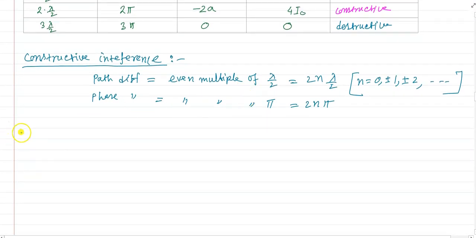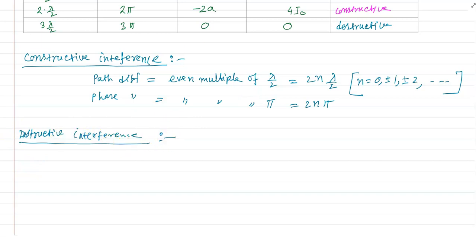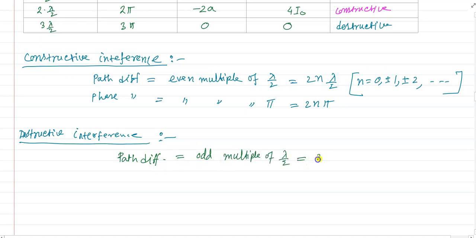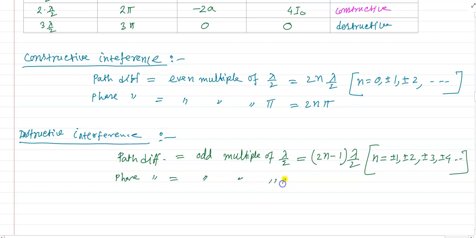Okay. In case of destructive interference, the path difference will be an odd multiple of lambda by 2, so we can write (2n minus 1) into lambda by 2, where n equals plus minus 1, plus minus 2, plus minus 3, plus minus 4, and the phase difference is also an odd multiple of pi, that means (2n minus 1) into pi.